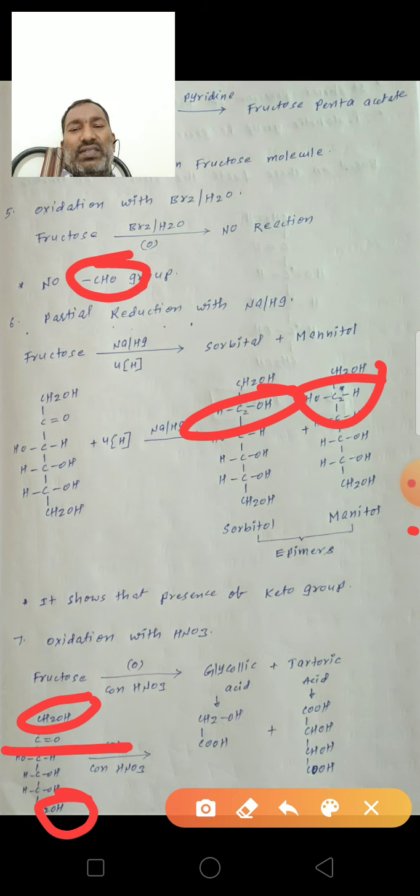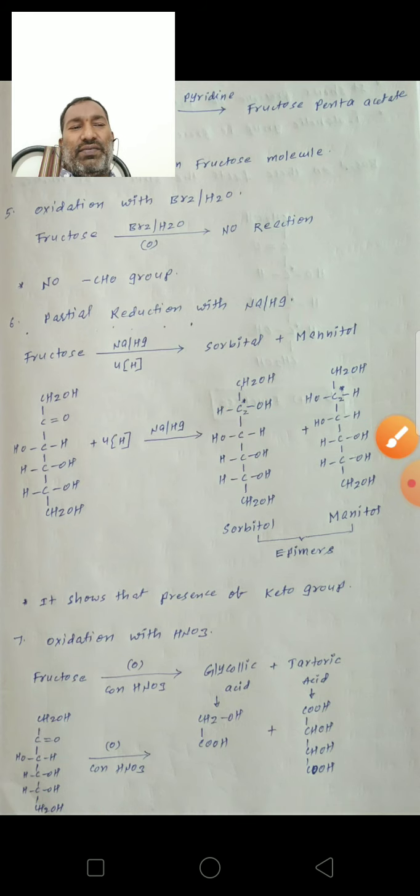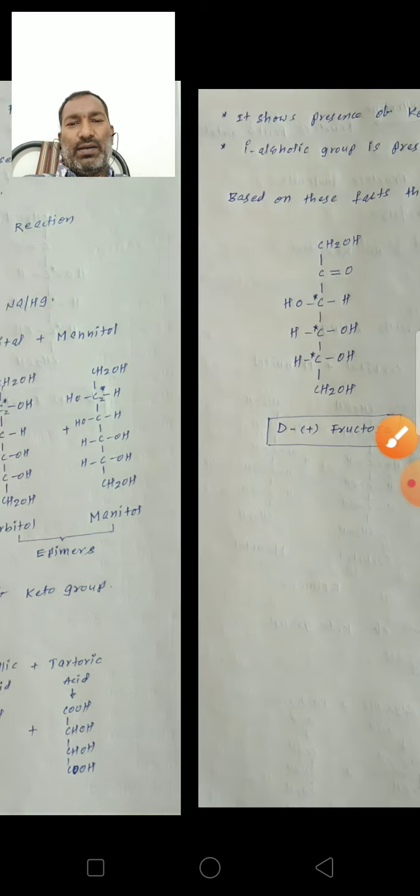Next, oxidation with concentrated HNO3 gives a lower number of carboxylic acids, glycolic acid and tartaric acid. This indicates the presence of the keto group at the C2 carbon and primary alcohol groups at the C1 and C6 carbons.